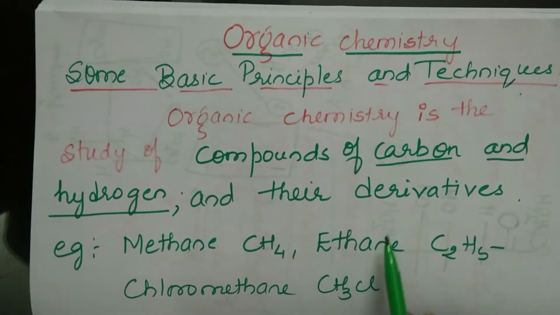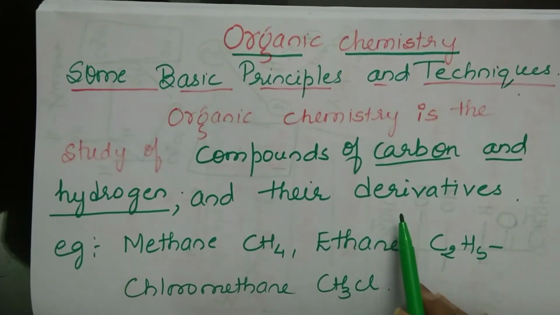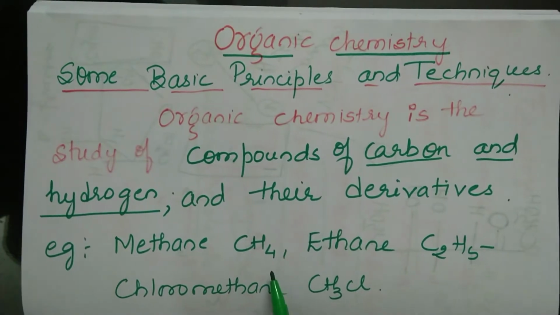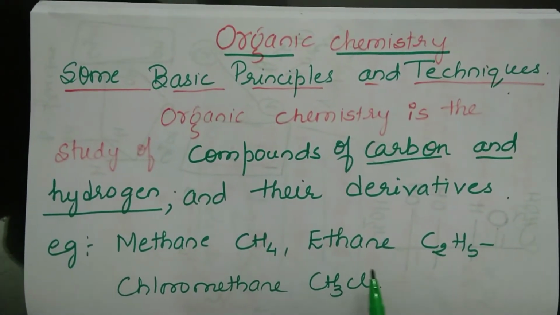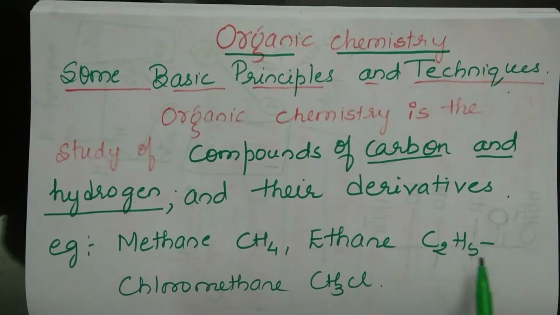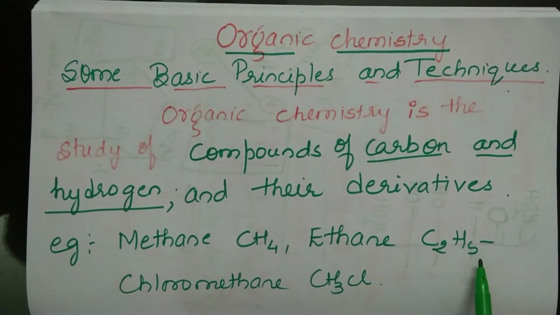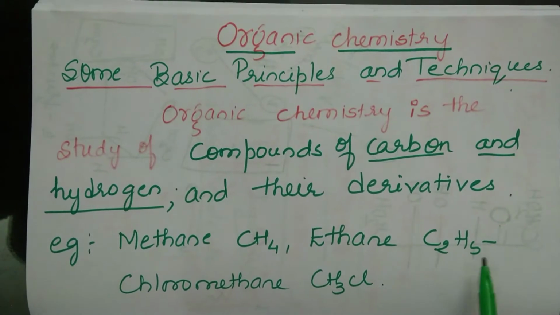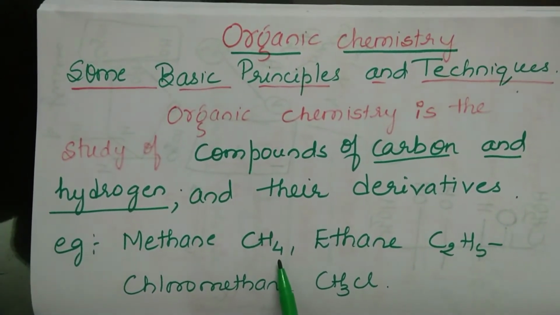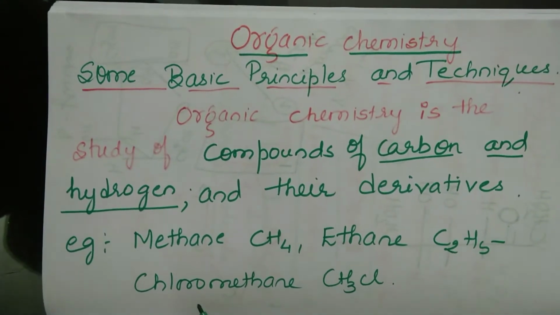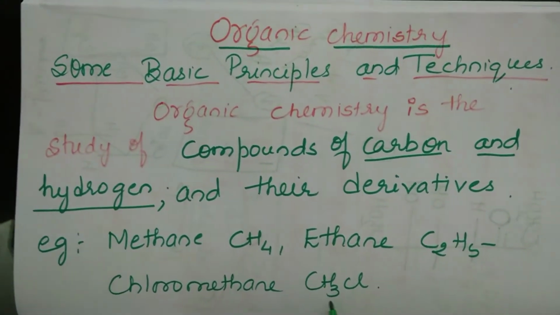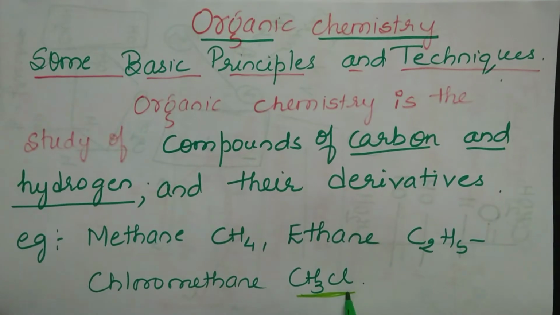And what do you mean by their derivatives? So methane is an example for organic compound. So it has carbon and hydrogen. Similarly, we have ethane, C2H6, an organic compound. So if I remove one hydrogen from methane and replace it by chlorine, then it is called chloromethane, and chloromethane is said to be what?